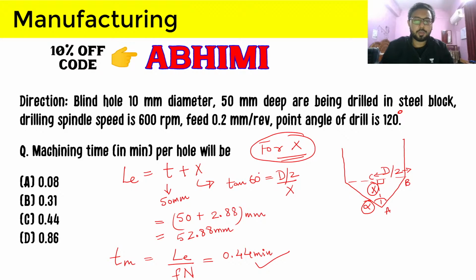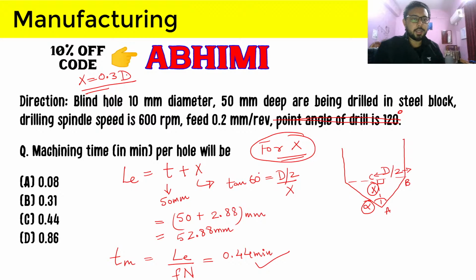And if the point angle is not given, then how will you calculate the compulsory approach? Let's assume this detail is not provided to you. You will calculate the compulsory approach for a blind hole using the assumption that we have gone through in our theory: the blind hole compulsory approach is 0.3 into the diameter of the hole.